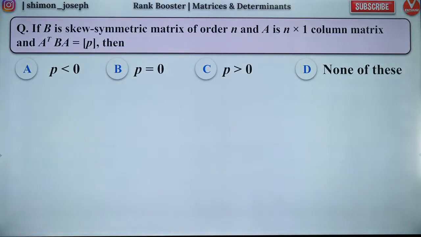Great. So people, what is the answer? Everybody says option B. Fantastic.